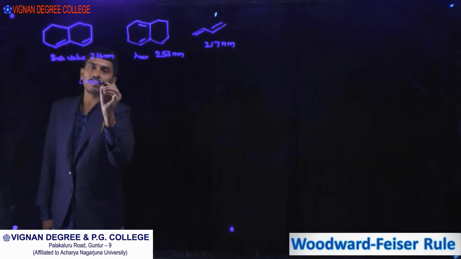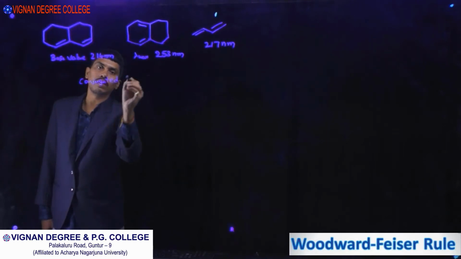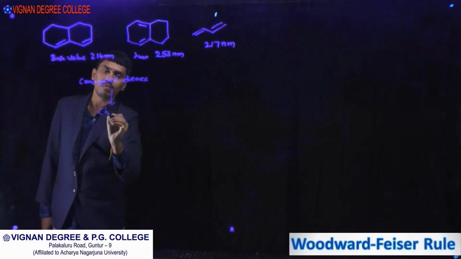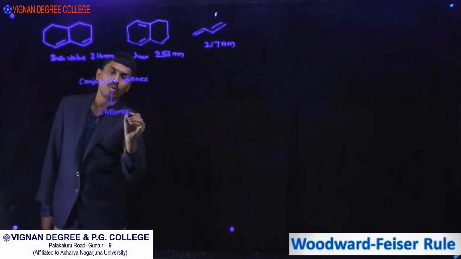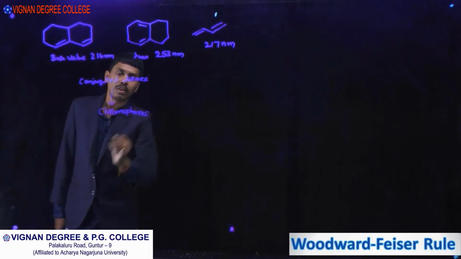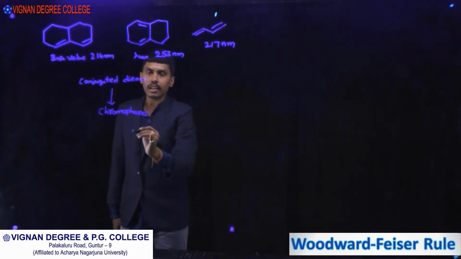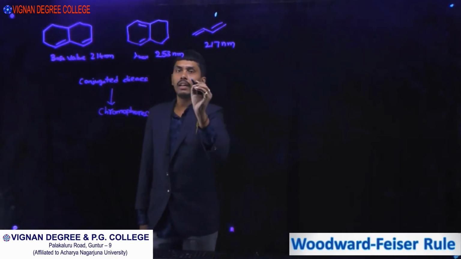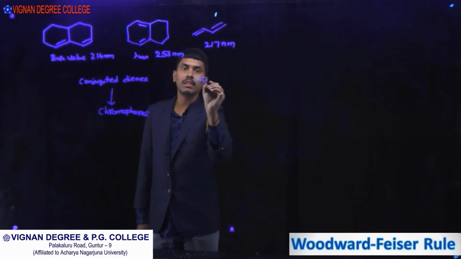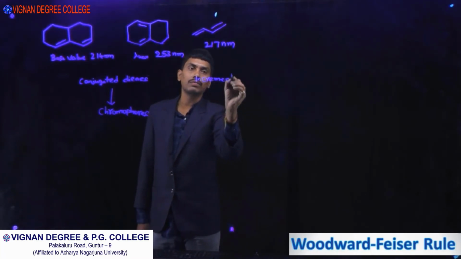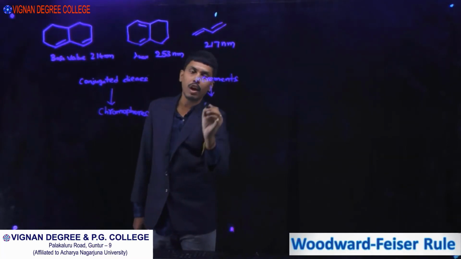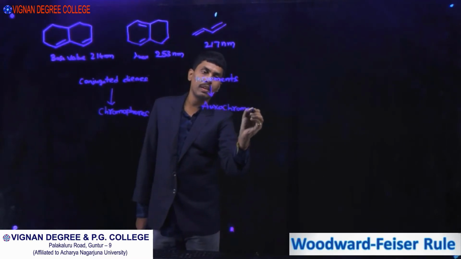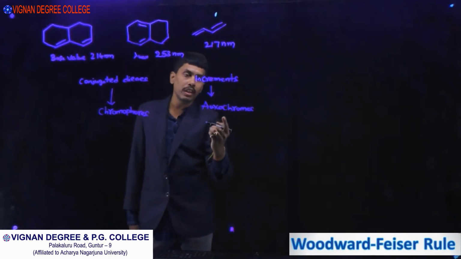Conjugated dienes are taken as chromophores. What is a chromophore? The groups which are responsible for absorption of UV radiation are called chromophores, and the increments or substituents are taken as auxochromes.